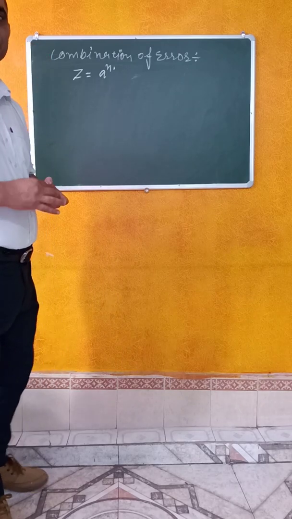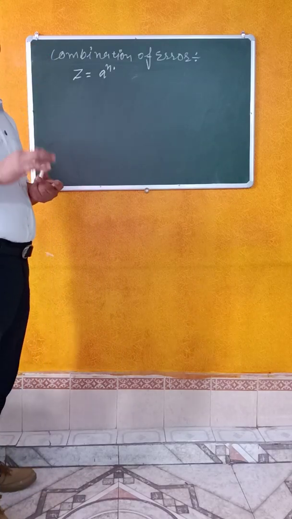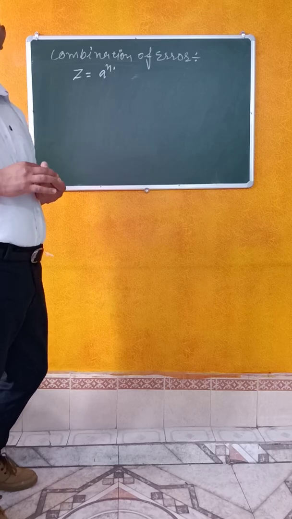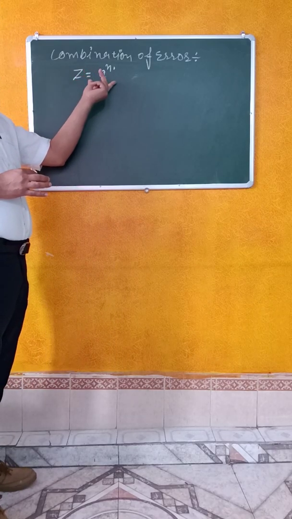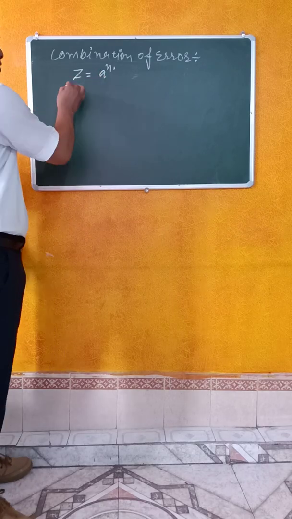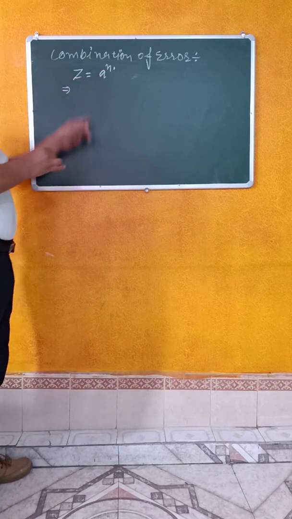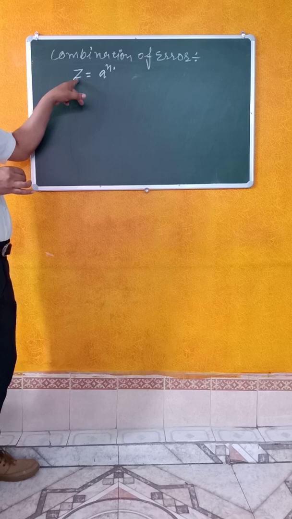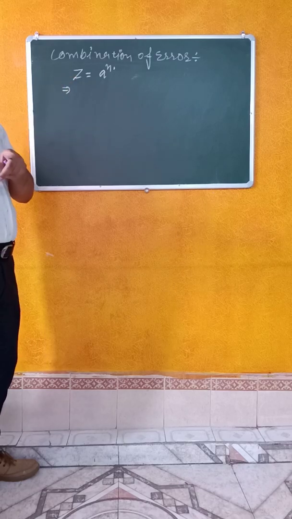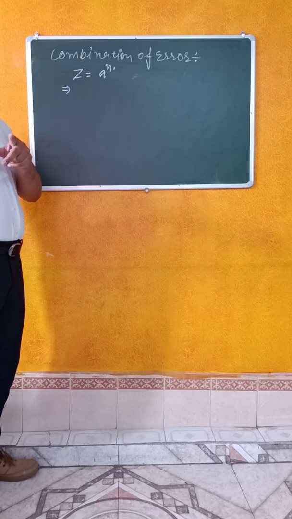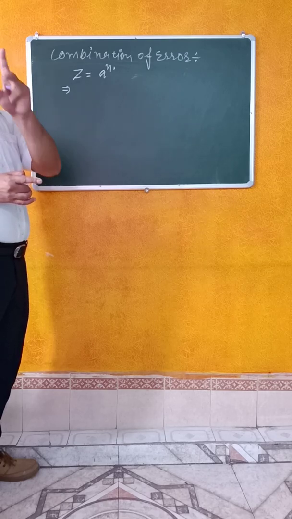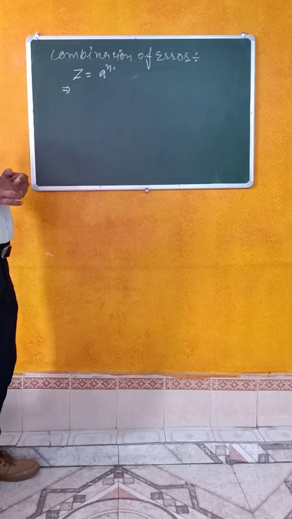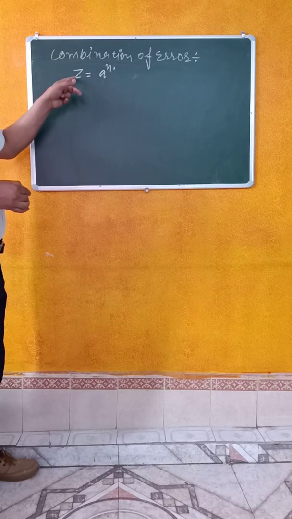My dear, notice very carefully. I am telling you the key points here to solve this kind of case. So first of all, I will change this Z physical quantity into the fractional error, and then I will multiply with 100%. So see very carefully what I am going to say.